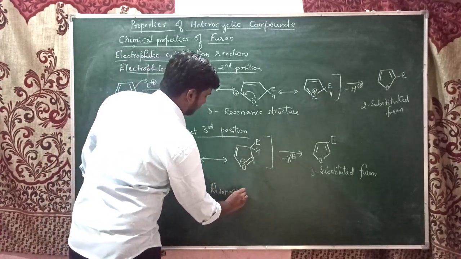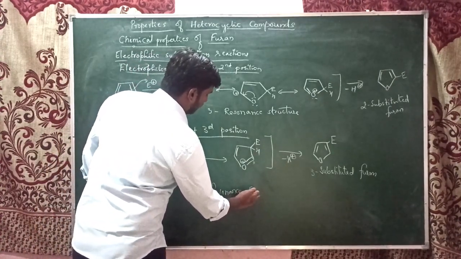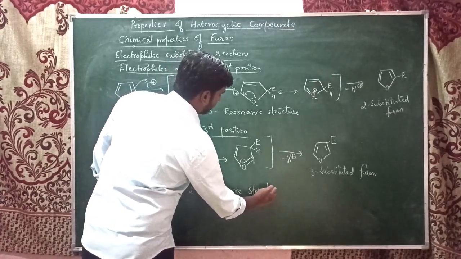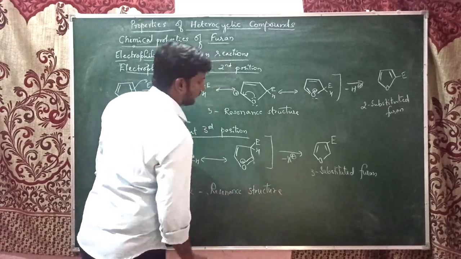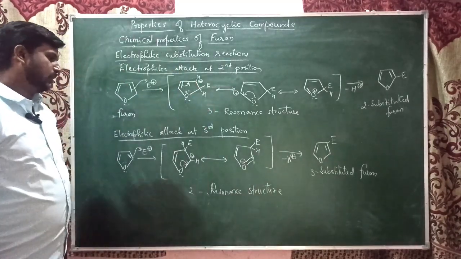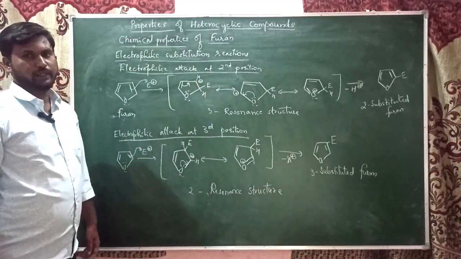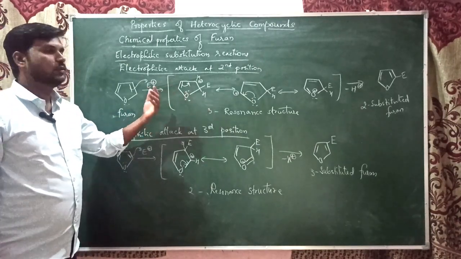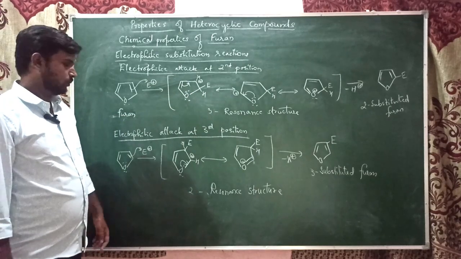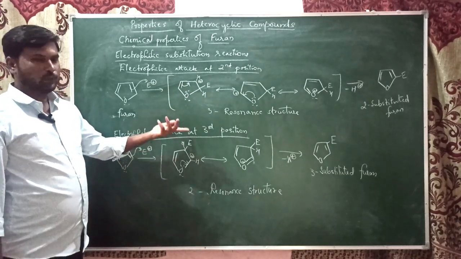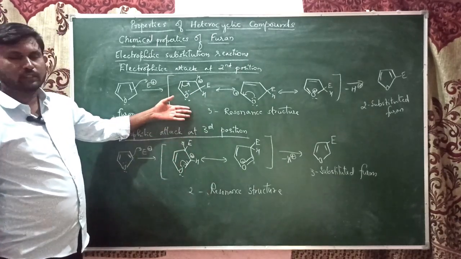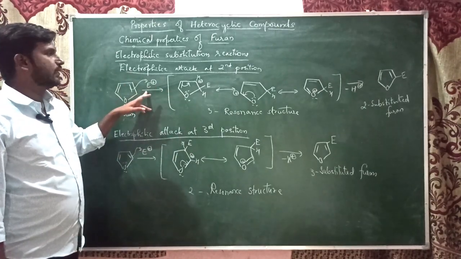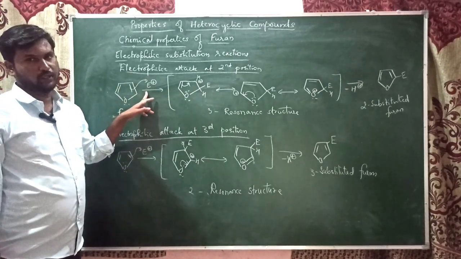Now you can yourself tell me which position is most easily preferred for the attack in the case of furan. So here you can see, as you all know, more the number of resonance structures, more is the stability. So here we got the 3 resonance structures, hence the electrophile attack at the second position is most preferred.